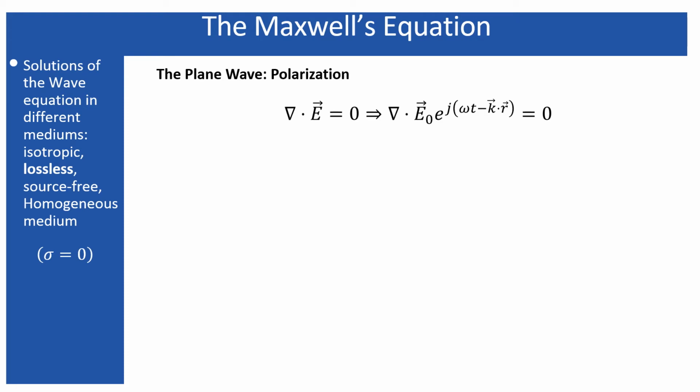To answer that question, we need to consider this equation. This equation results directly from the Gauss law, which states that the divergence of D is equal to the volume charge density. Since I have considered that our medium is source free, the volume charge density goes to 0. Further, D is equal to epsilon times E, where epsilon represents the permittivity of the medium. But the medium is isotropic, therefore the permittivity is uniform in all dimensions. Therefore, the space derivative has nothing to do with the permittivity. So I can take the permittivity out from the space derivative because it is a constant. And if I divide this equation by the permittivity, this final equation results.